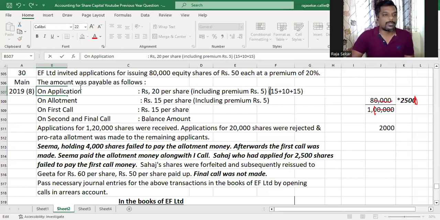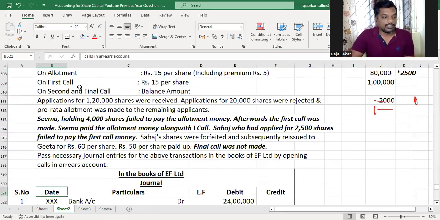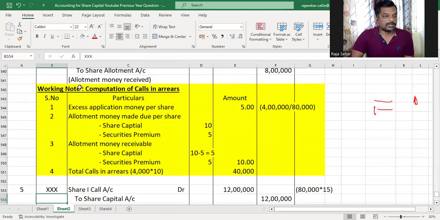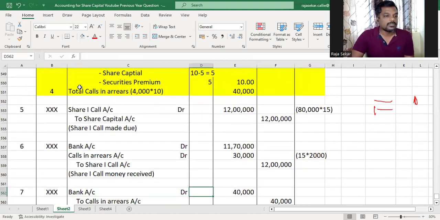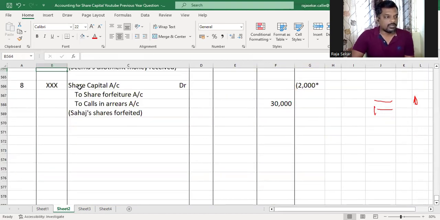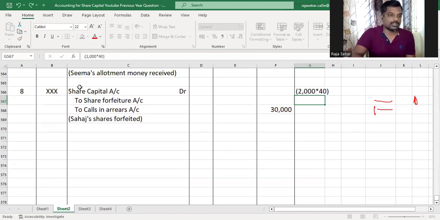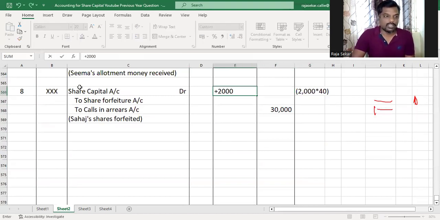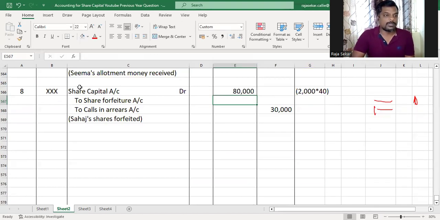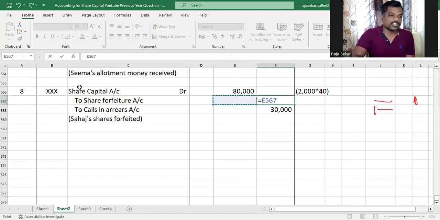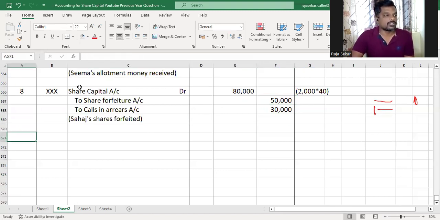So the called up value per share happens to be 15 plus 15 plus 10, which is 40 rupees. Am I right, my dear children? So while forfeiting, we'll only debit the share capital account with 40. So that is 2000 into 40. And what will be share forfeiture? It is 80,000 minus 30,000, which is 50,000, whatever he has paid. Understood or not, my dear children?